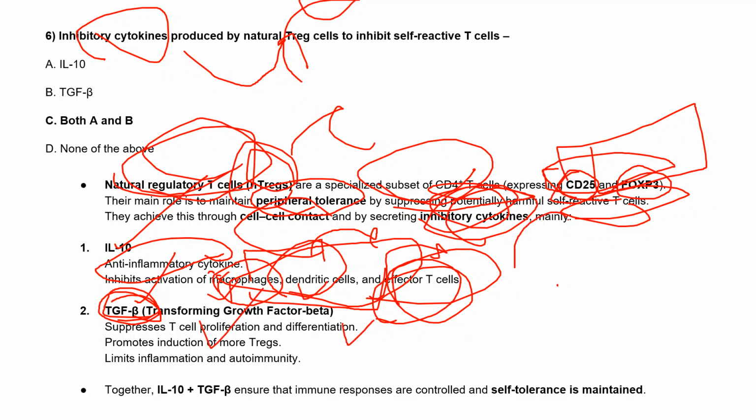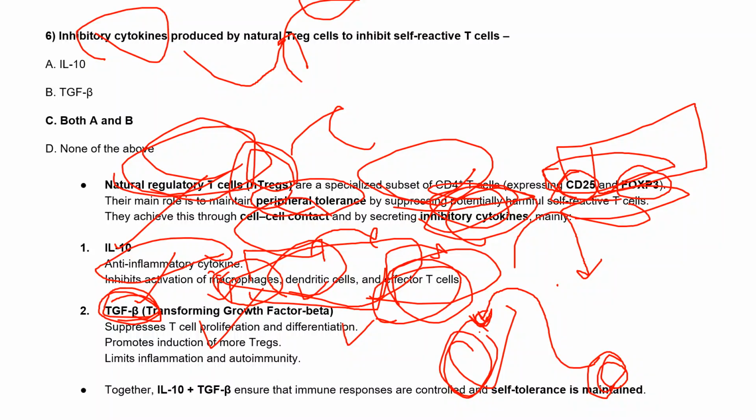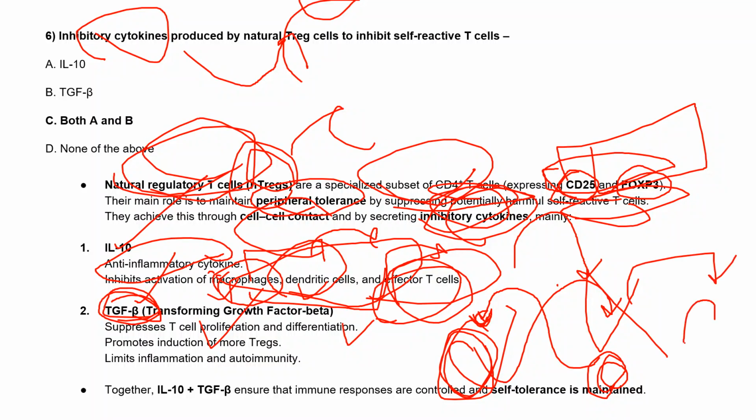When there is more TGF beta signaling, some TGF beta will go and bind to these T regulatory cells. Once this TGF beta binds to these T regulatory cells, the signal comes to the T regulatory cells that there will be no more antigen, and now they have to stop this TGF beta pathway. So there will be no more T cell activation, T cell proliferation and T cell differentiation.